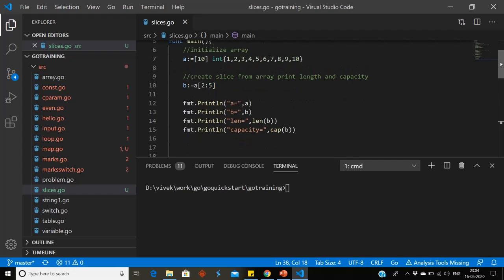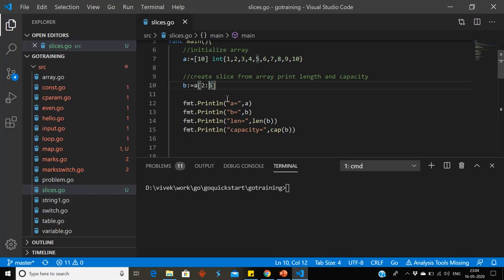Now our code is ready. Let me explain how length and capacity work in slices. So length is basically we can take difference of lower bound and upper bound. Lower bound is 2 and upper bound is 5. So it will be 5 minus 2, 3. It will consider second element, third element and fourth element. So total number of elements are 3.